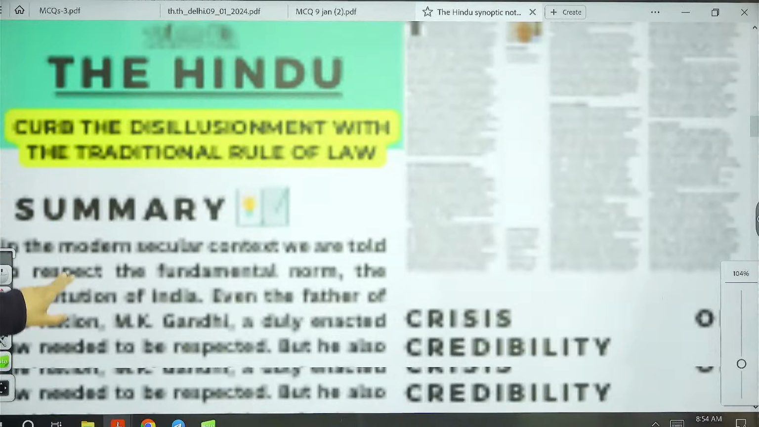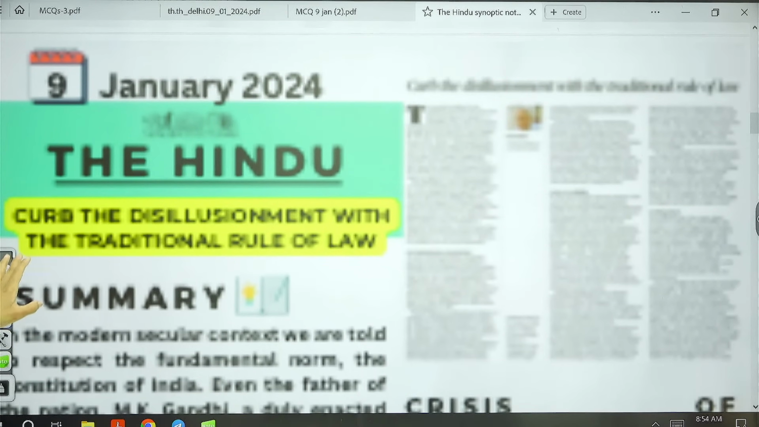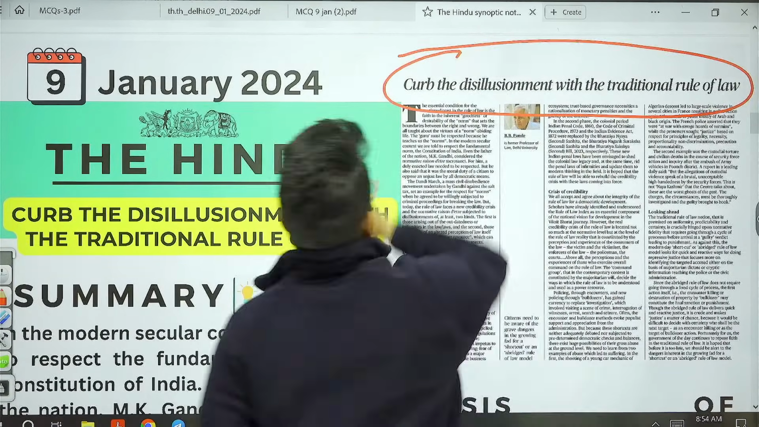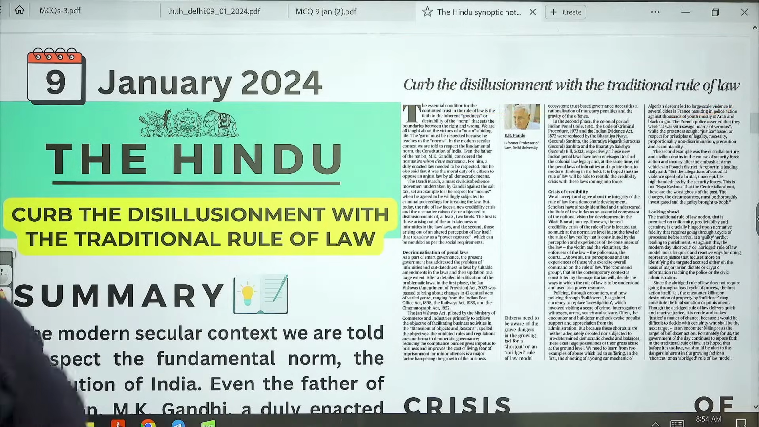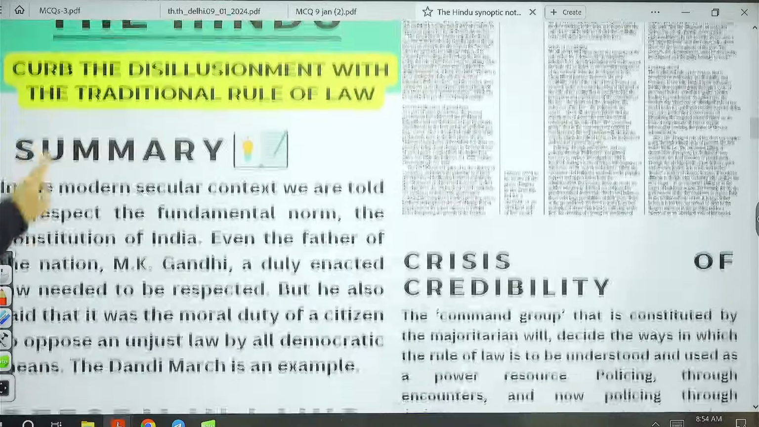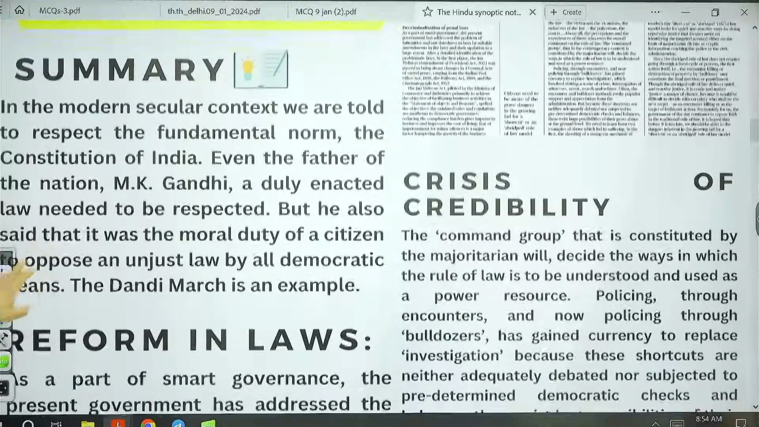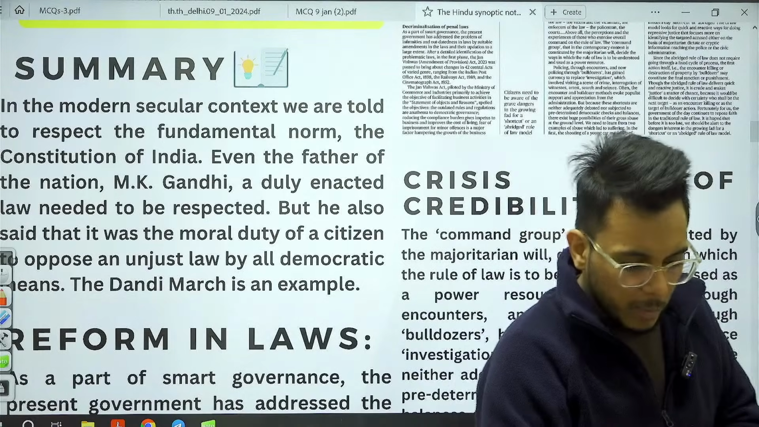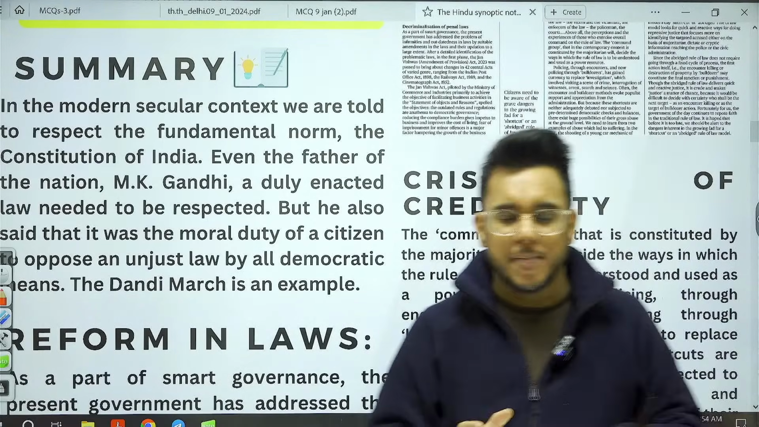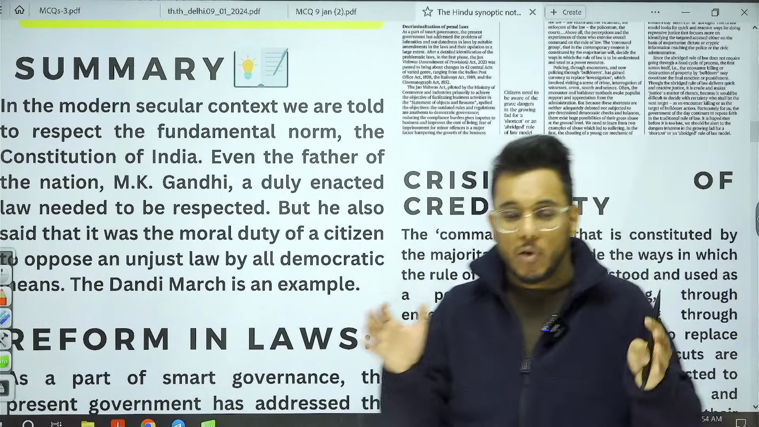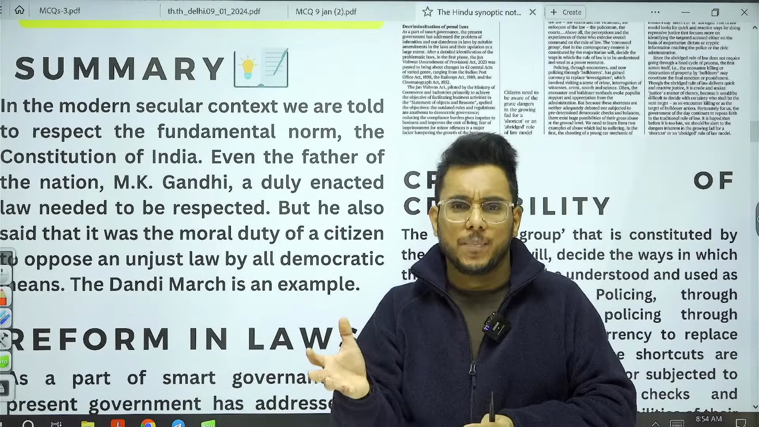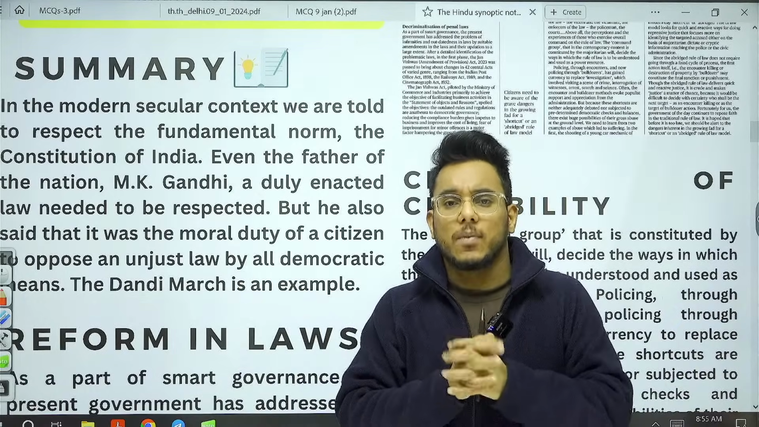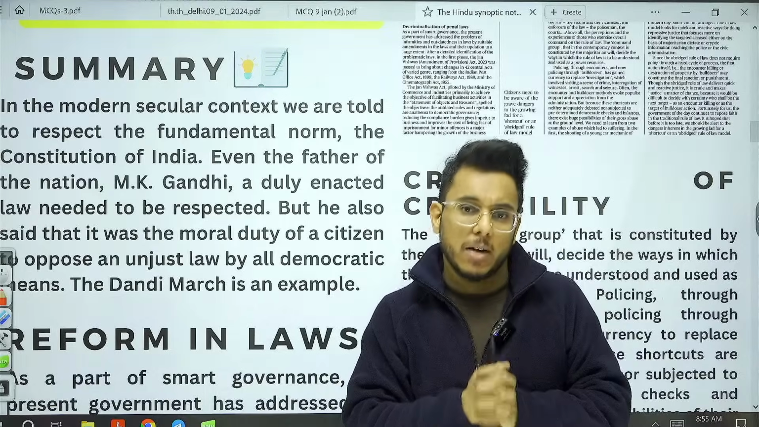Okay, so we have this article. Curb the disillusionment with the traditional rule of law. So basically, guys, the article is talking about respect for the fundamental norm, respect for the rule of law, and how sometimes the rule of law itself might become unethical, or its application might become unethical.